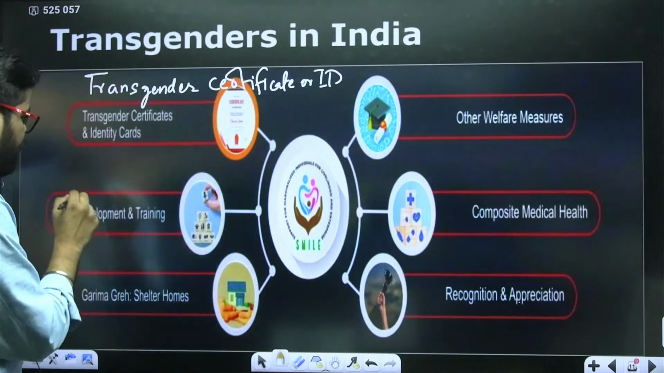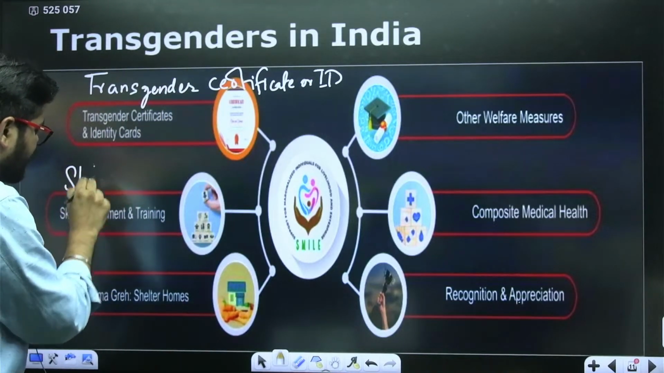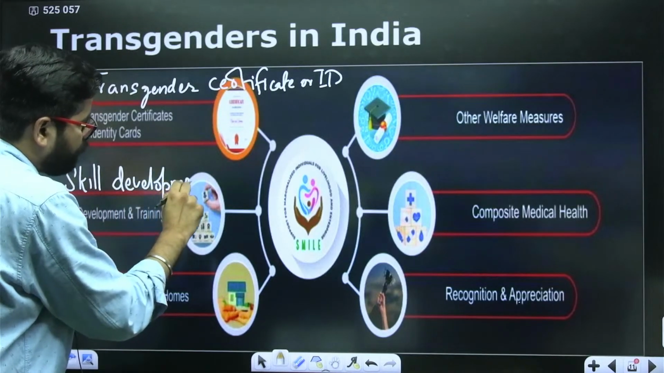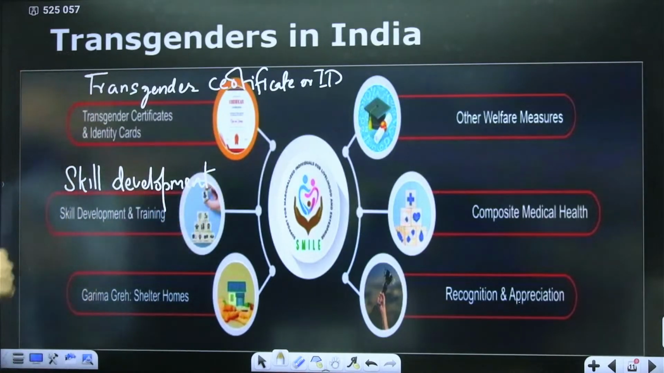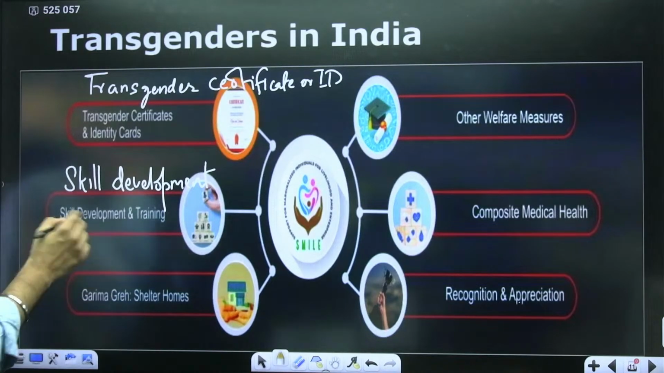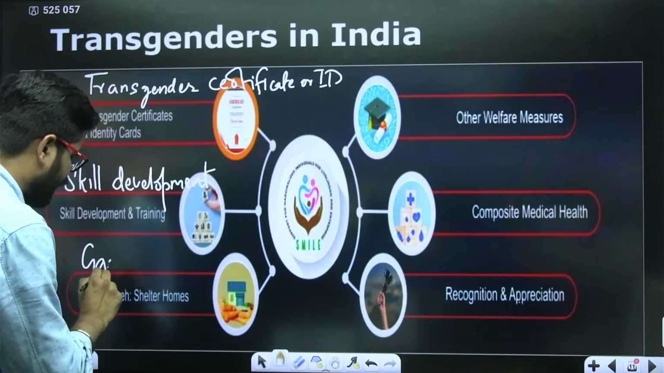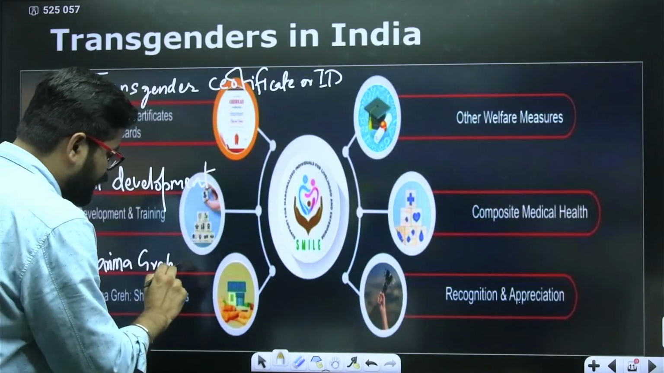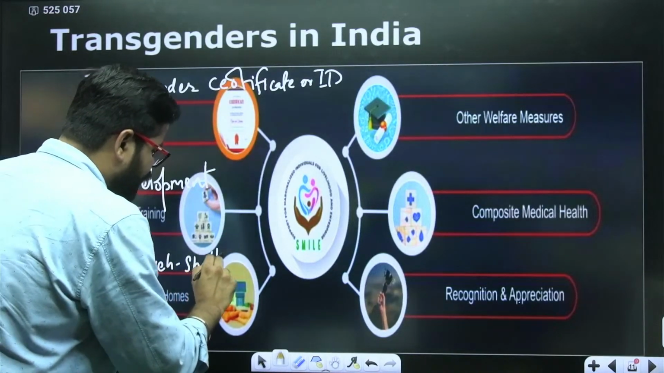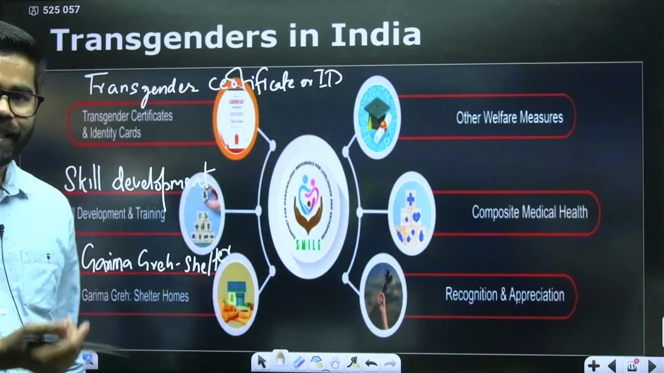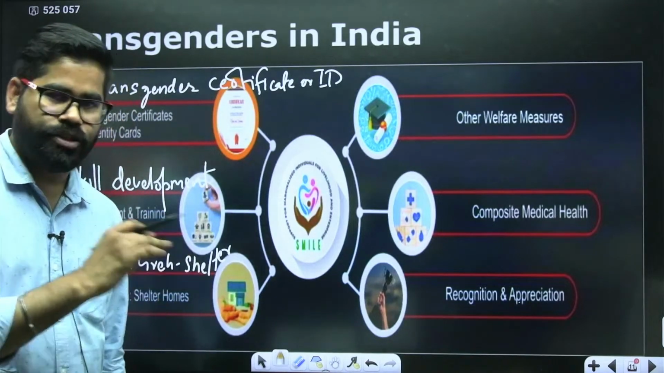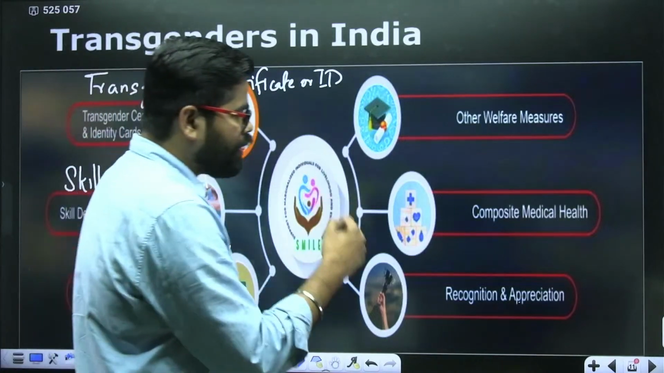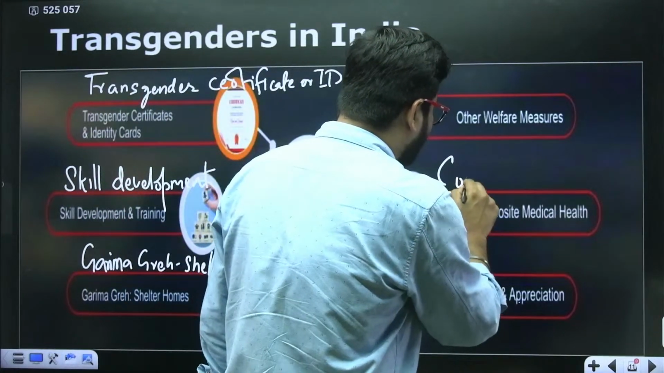At the same time, there is also a program for skill development and training. The government is also allocating some funds for skill development of transgender people. At the same time, they also have this shelter, Garima Greh. So it is basically a shelter home for the transgender community. Okay. So the government has started these things. Then they have also started composite medical health.